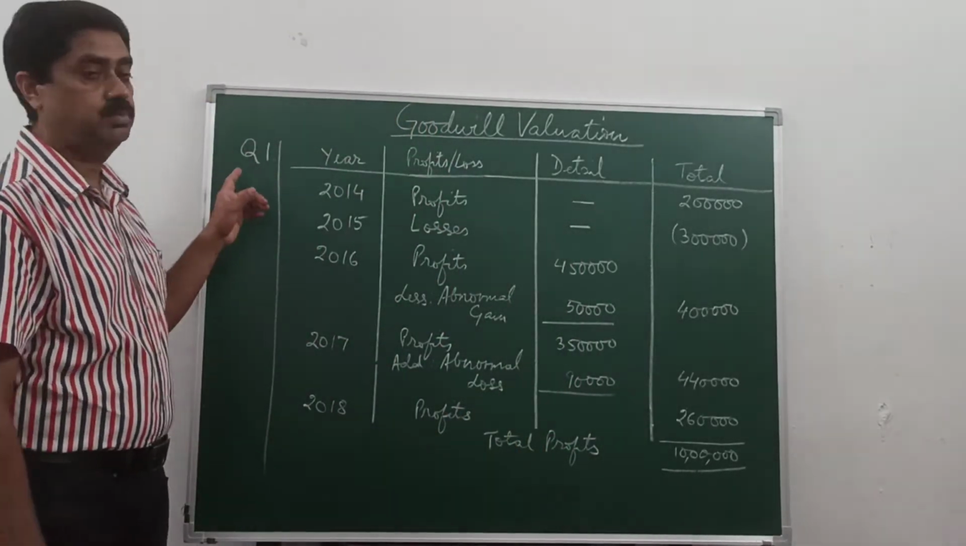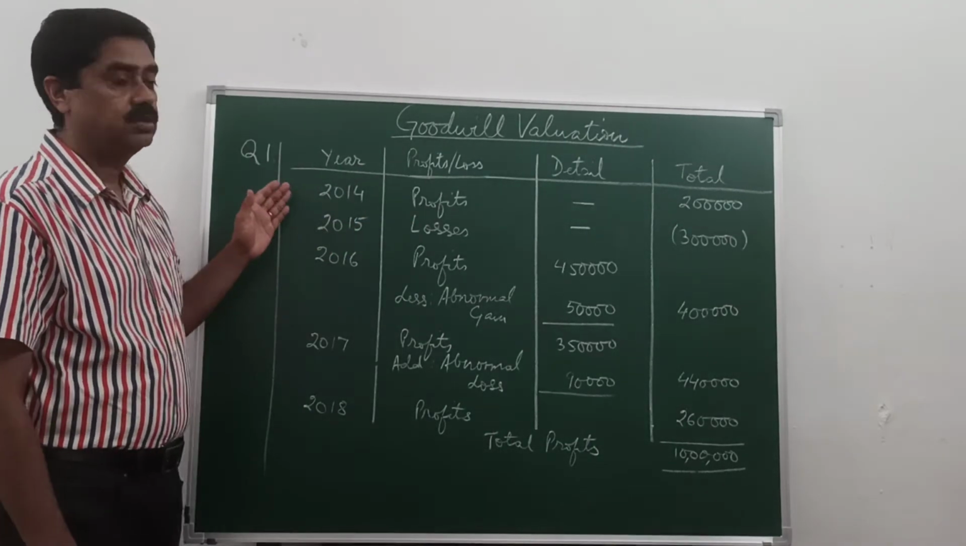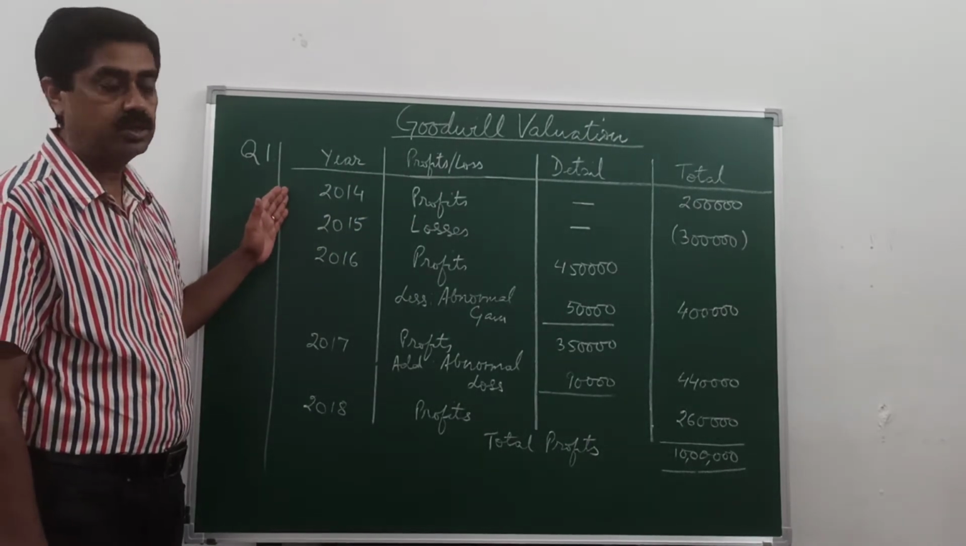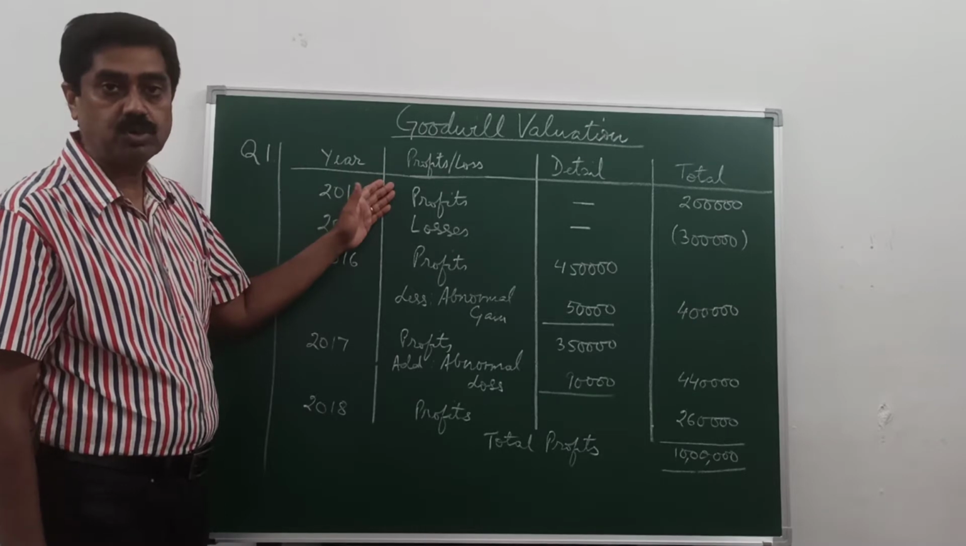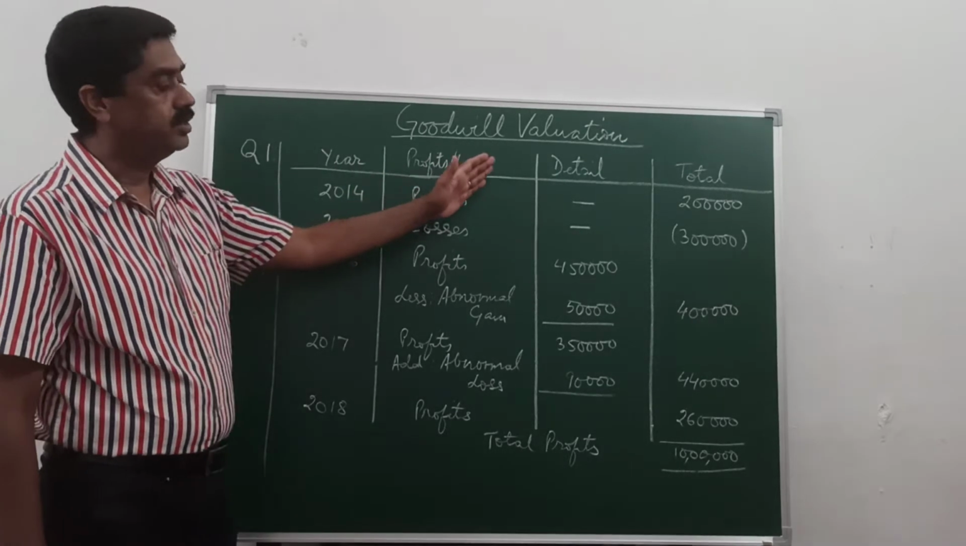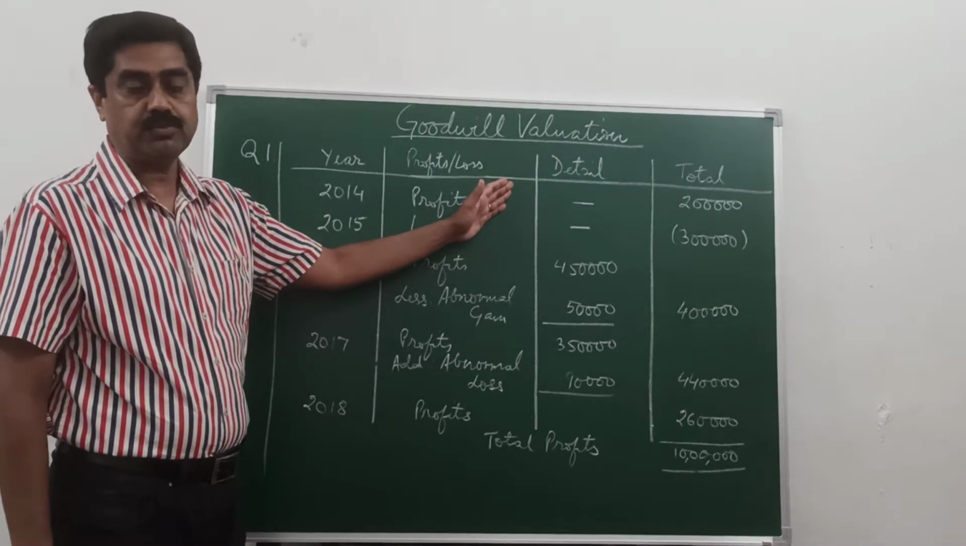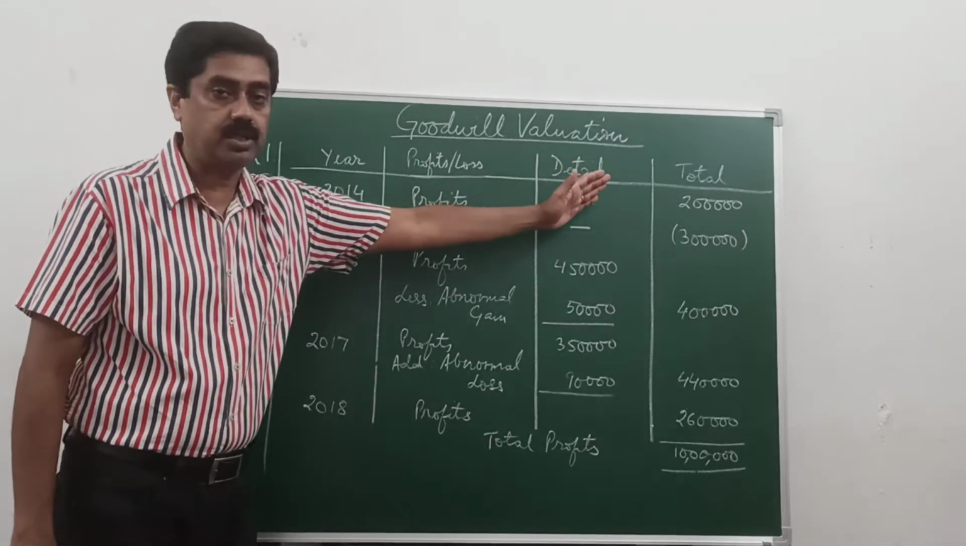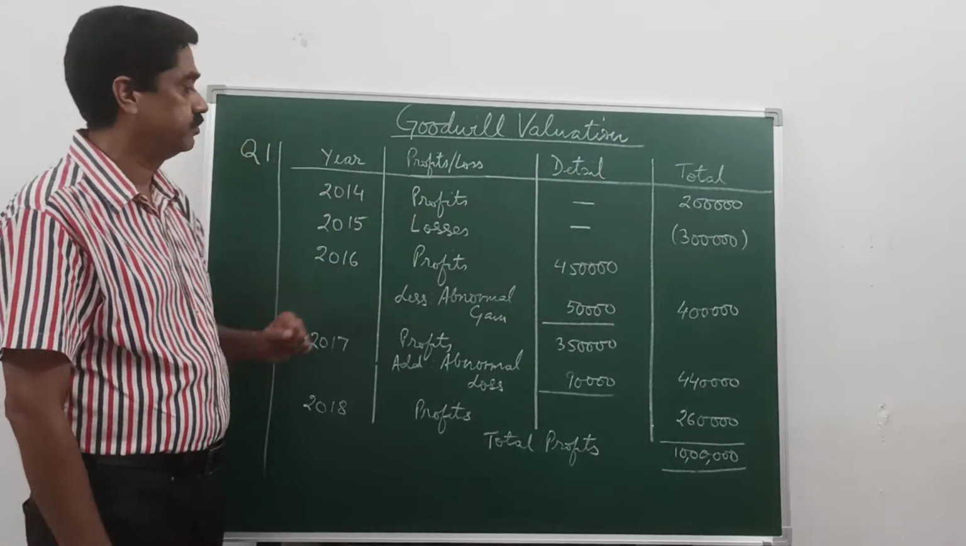First of all, for question number 1, you make 4 columns. The first column represents your year column. The second column, profits or losses during the 5 years. Then the adjustments column, to add or subtract from the profits to find the corrected profit, and the last column, the total column.